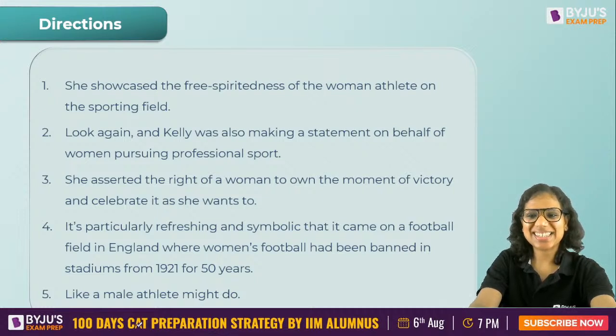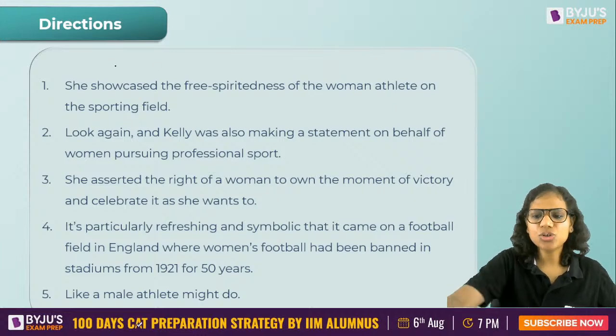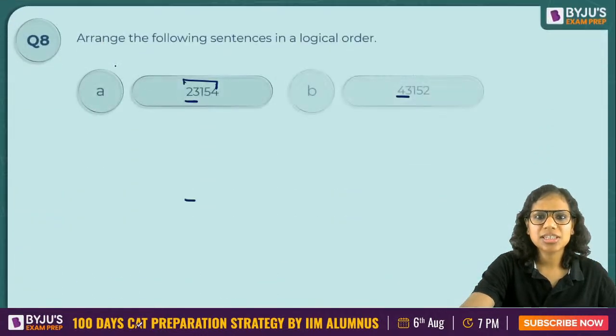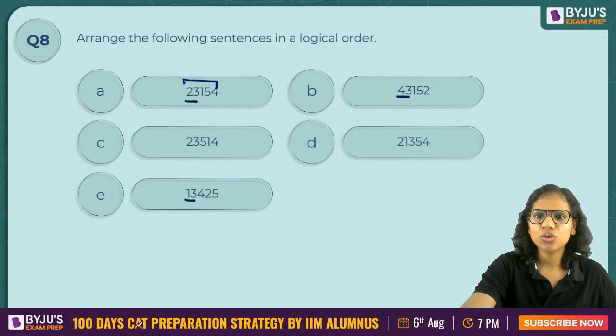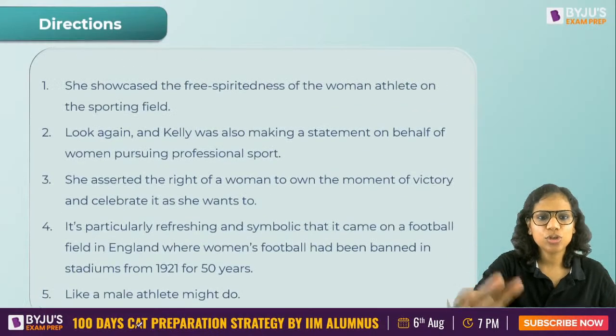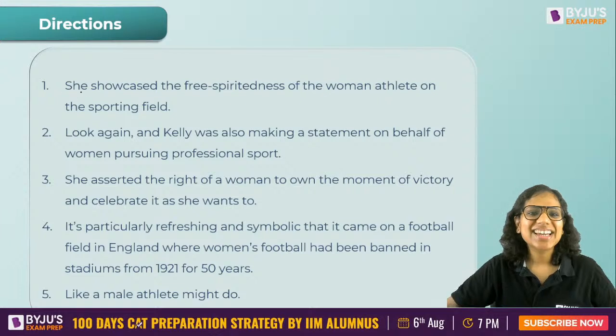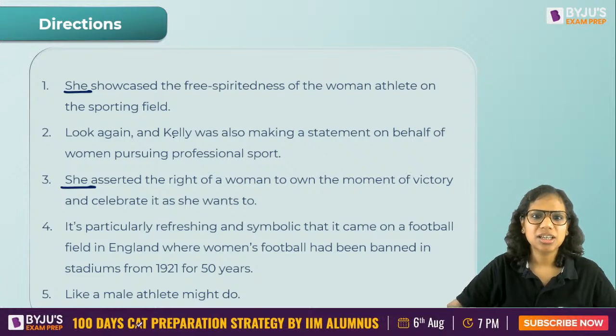Prasad has made a sequence altogether. So, our options said that 2, 4 or 1 is the opening sentence, right? Now, all of you are giving me different answers. She showcased. She asserted. Who is this she? Kelly is the name of this person.